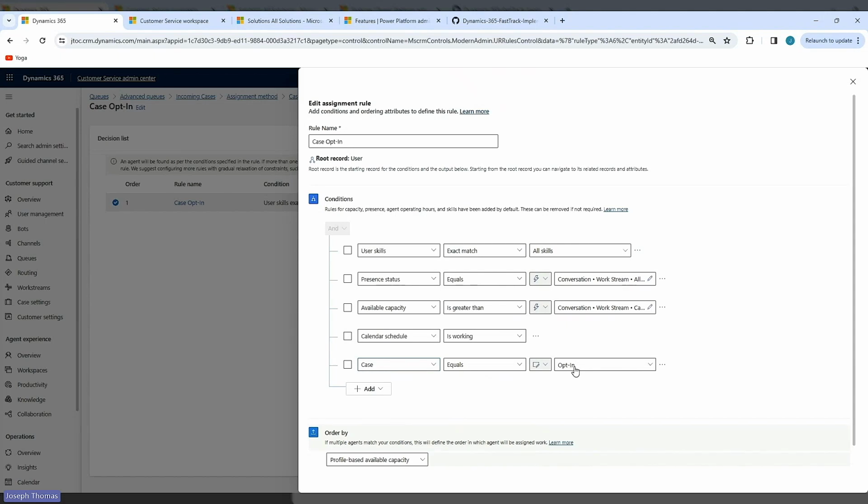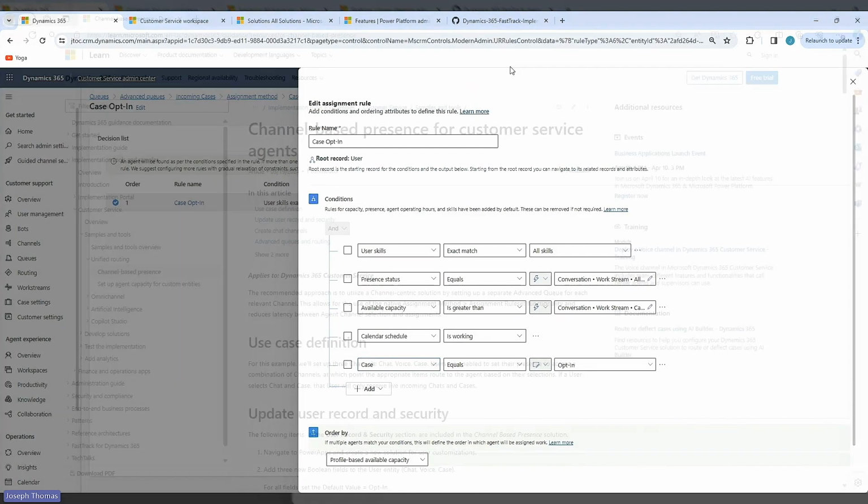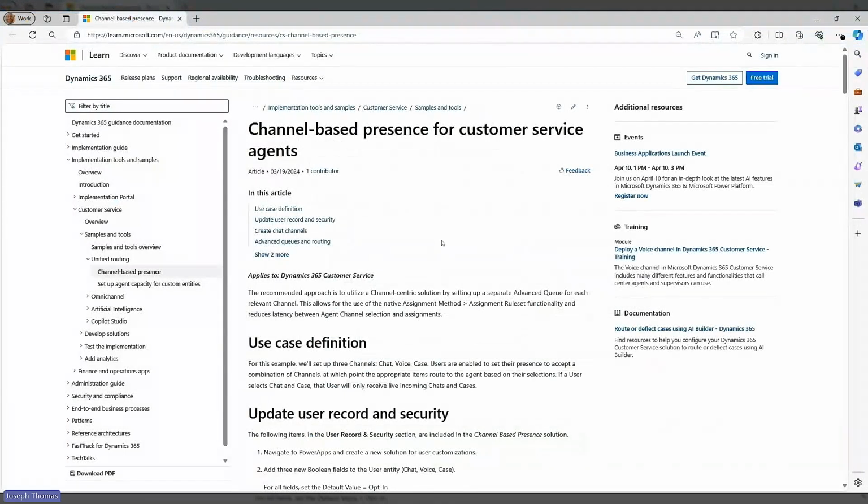This way you're not moving agents in and out of queues because there is a little bit of a delay in that regard. So this does it in real time and allows your agents to react in real time without management involvement.